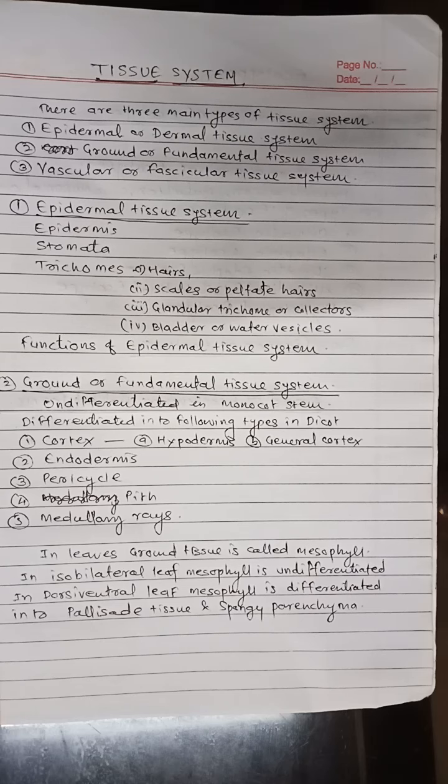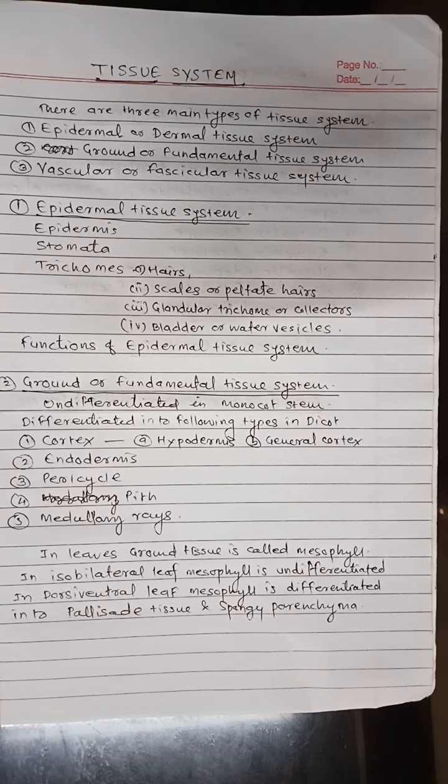Means the epidermal tissue system derives from the primary apical meristem known as protoderm. It consists of epidermis having number of stomata and trichomes.